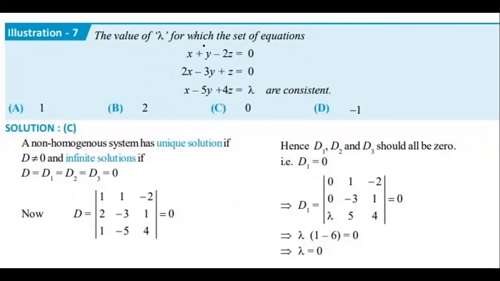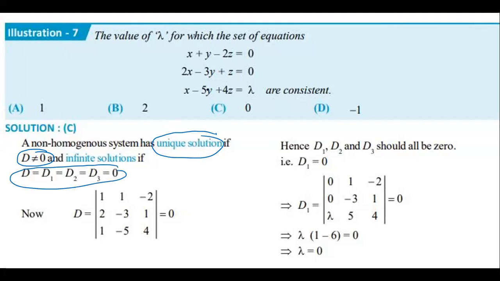Find the value of lambda for which the set of equations are consistent. Consistent means unique or infinitely. Let us see what that is. Both are not possible. Consistent means a solution is there. What type of solution, we don't know. Now see. Unique means the determinant delta is not equal to 0. Infinitely means this is the condition.